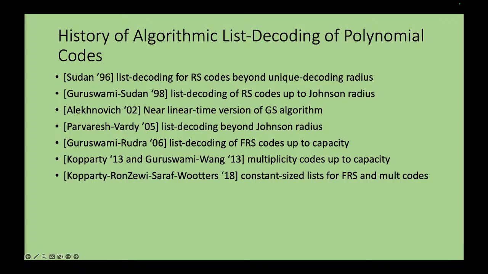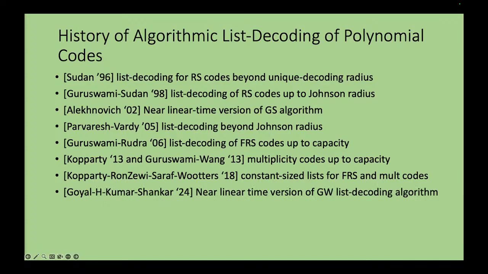So once we have this result, you can expect to get a nearly linear time algorithm, because the list size is now constant. In fact, that was the first result which we showed, joint work with Rohan. We showed that the Guruswami-Wang algorithm can actually be implemented in nearly linear time.